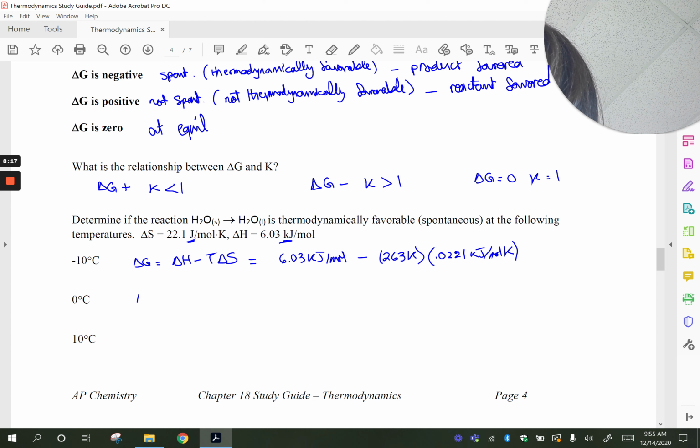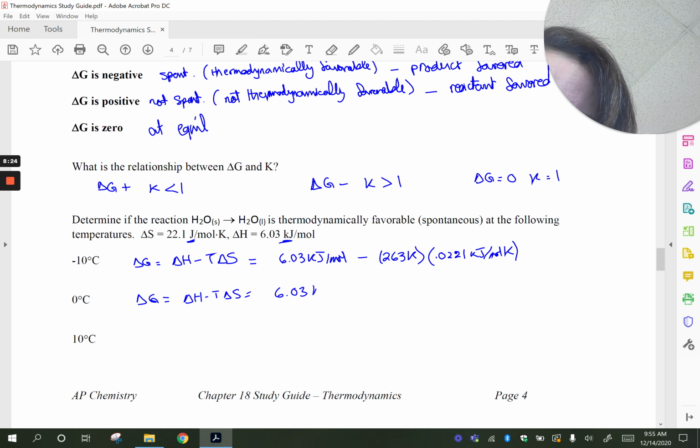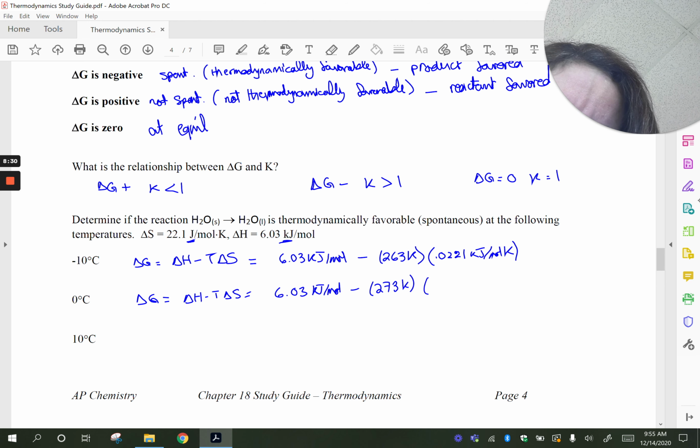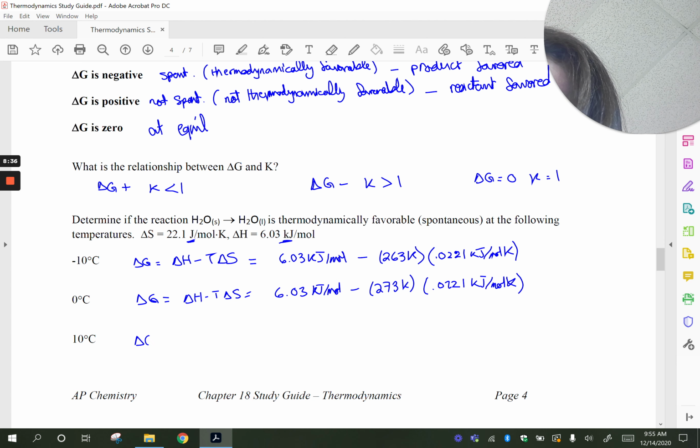Okay, we're going to do the same thing here. Delta G is equal to delta H minus T delta S again. So 6.03 kilojoules per mole minus my 0 Celsius would be 273 Kelvin. So the only difference here is the temperature. Same thing here.